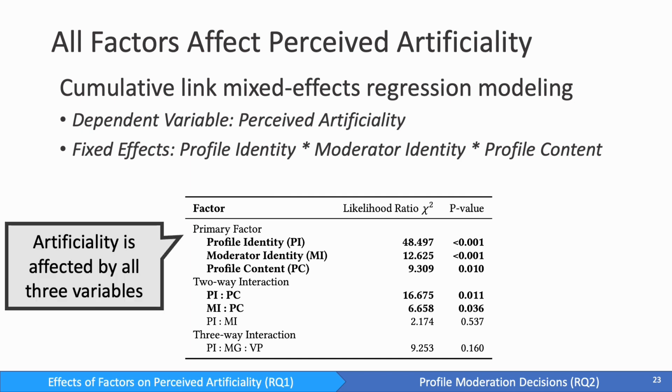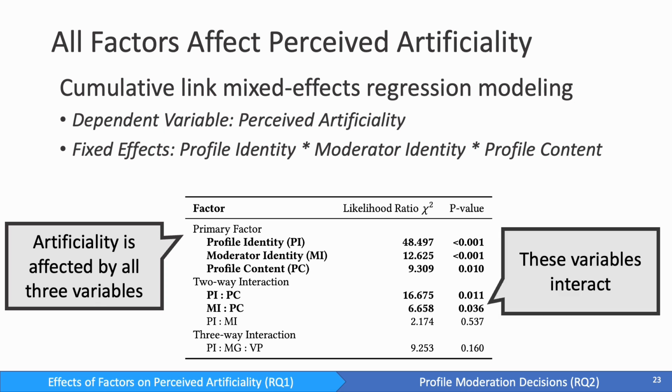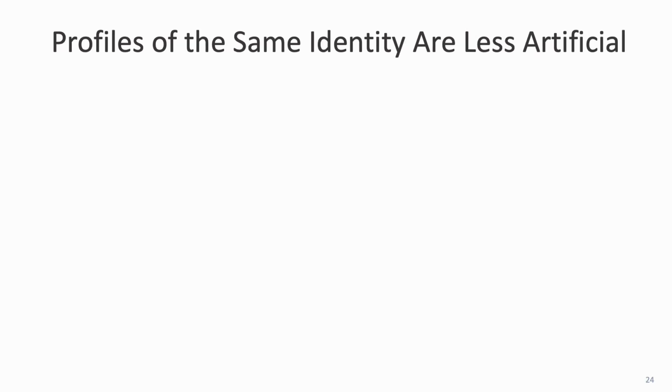First, we find that for each of our primary factors, they significantly affect the perceived artificiality. However, we also find that each identity also interacts with what content is being shown at the time. Thus, in order to properly interpret these results, we have to look at how these identities affect artificiality in the context of specific profile content. First, we find that profiles with the same identity as the moderator are perceived as less artificial. Let's begin by looking at our results with just the image and name.